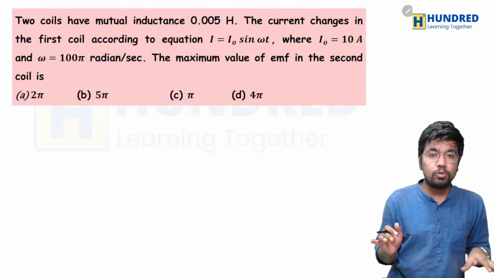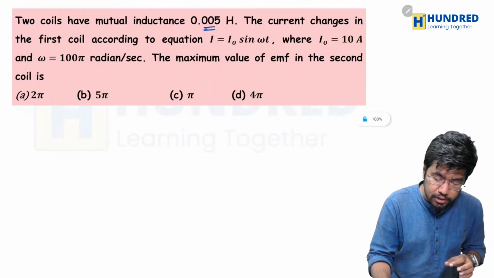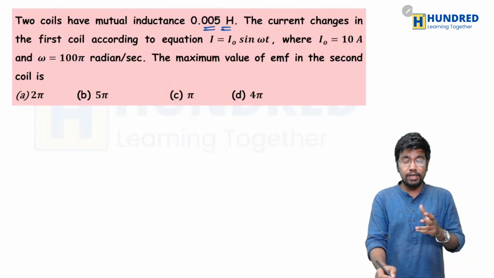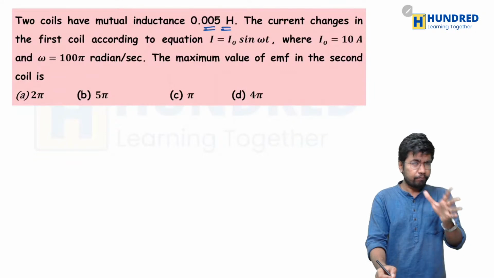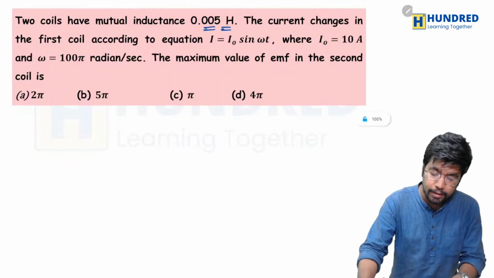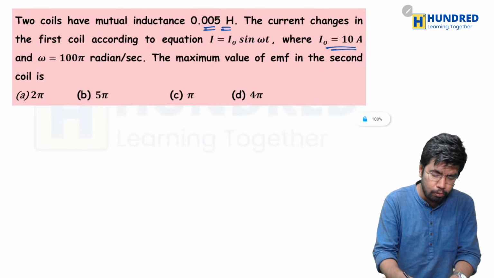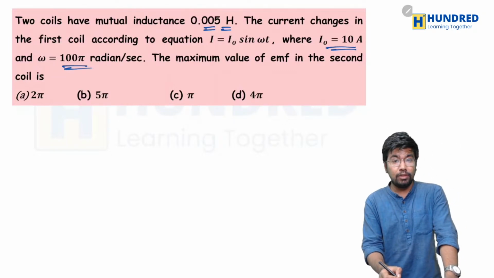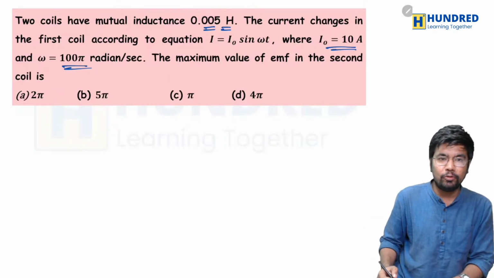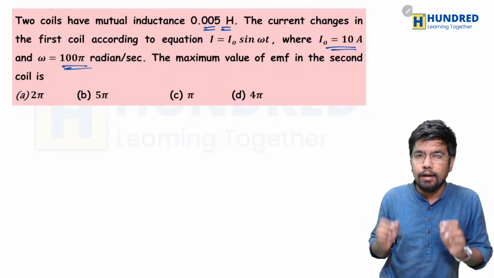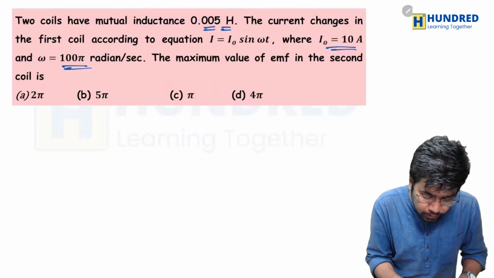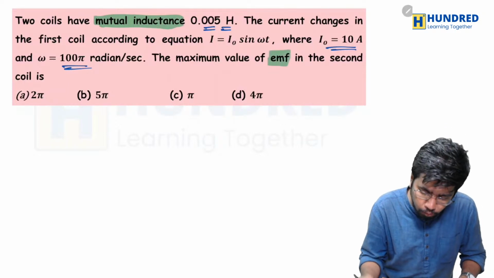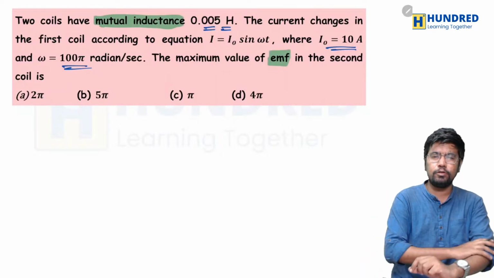Two coils have mutual inductance of 0.005 Henry. The current changes in the first coil according to the equation I is equal to I naught sin omega t, where I naught is equal to 10 ampere and omega's value is equal to 100 pi radian per second. So the maximum value of the EMF in the second coil is... The first clue that I picked up here is the mutual inductance, and they are asking us to find the EMF.